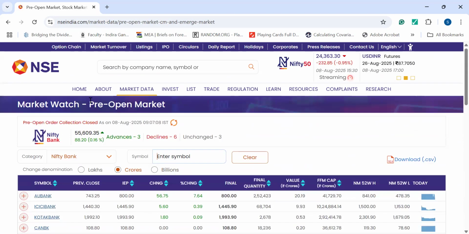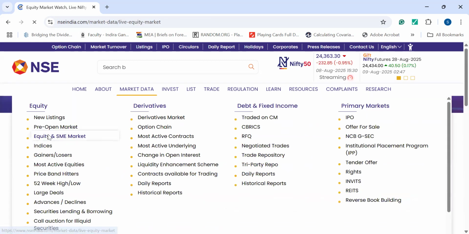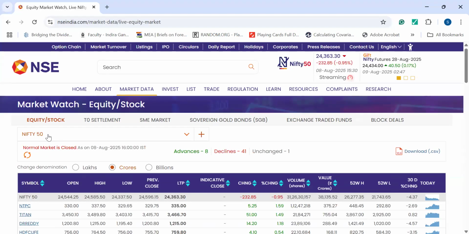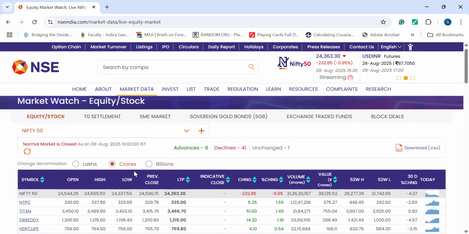Next one, advances and declines. As I have told you before, advances means the prices have increased, declines means the prices must have decreased during that time. Equity and SME market, that is small medium enterprise market. Under this, you will find Nifty 50s companies. And as I told you, the market has gone down in the recent past.